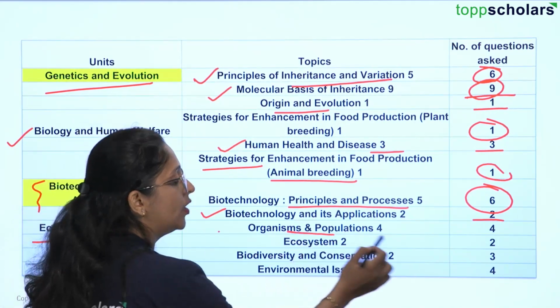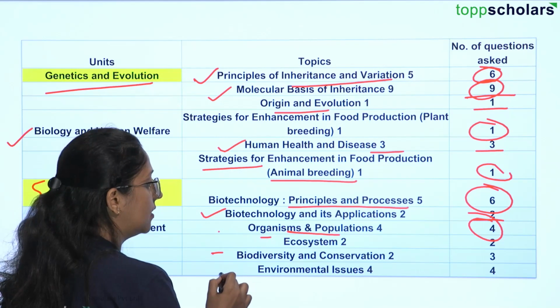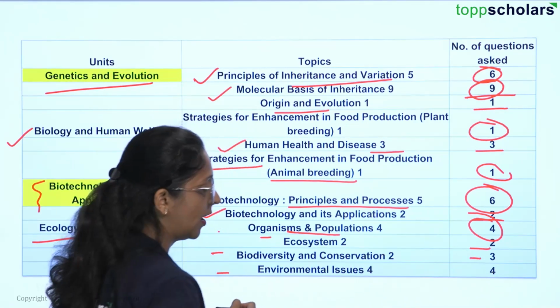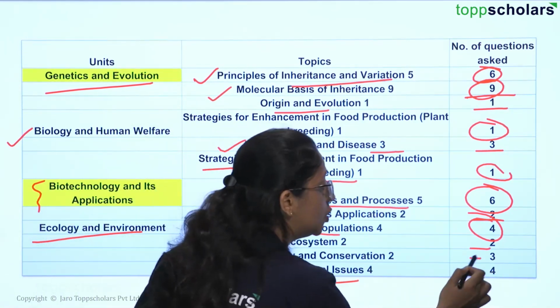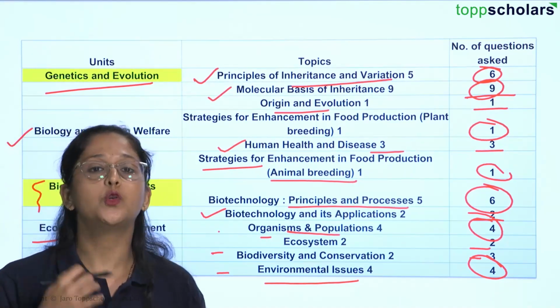Organisms and population, you will be getting 4 questions. Ecosystem, biodiversity and conservation. So for ecosystem you have 2, biodiversity conservation you have 3, and environmental issues you will be getting 4 questions. A very simple topic and you can get 4 questions from that which you can easily answer.